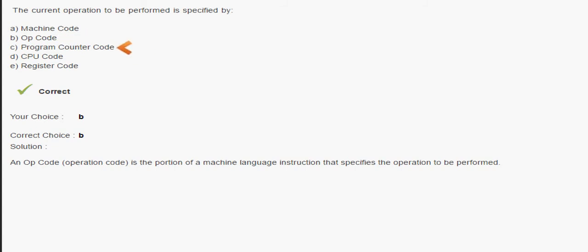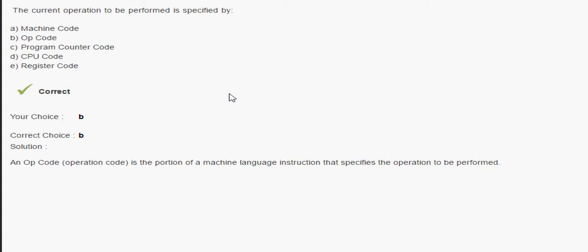Program counter may be a stack, but it is not related to the current operation. CPU code is a term relating maybe to logical code. Register code is a totally different term; register codes are differentiated by colors.